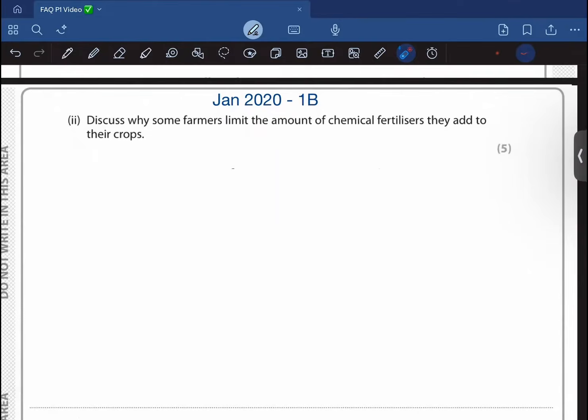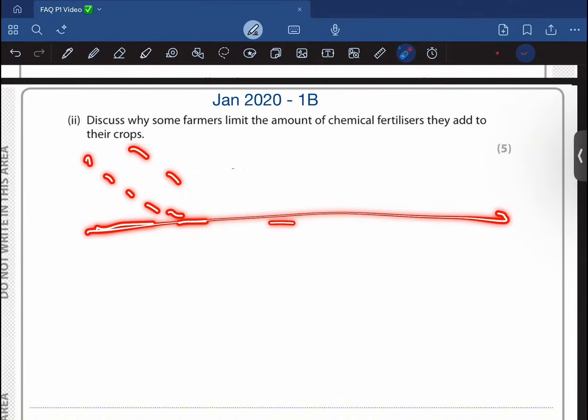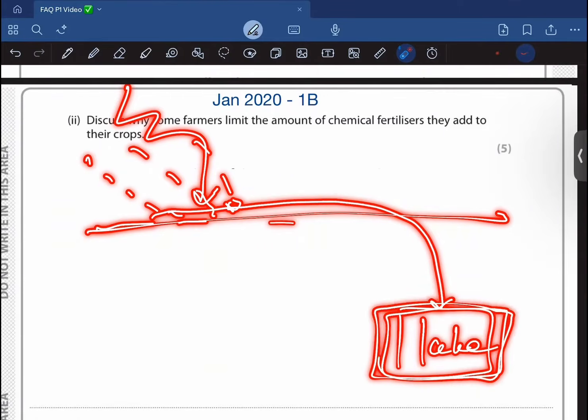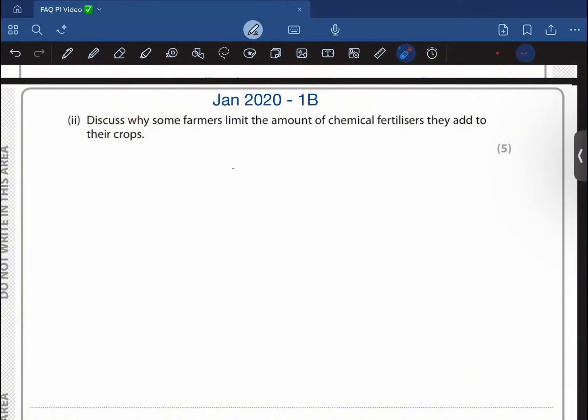Discuss why some farmers limit the amount of chemical fertilizers they add to their crops. Okay, so again, that leaching comment and everything, right? So basically what happens is that if you add a lot of these fertilizers to the soil, then if there is rain, the fertilizers are going to be washed into the lake or river system. And once it gets washed into the lake and river system, this is going to cause eutrophication and algae bloom, right?